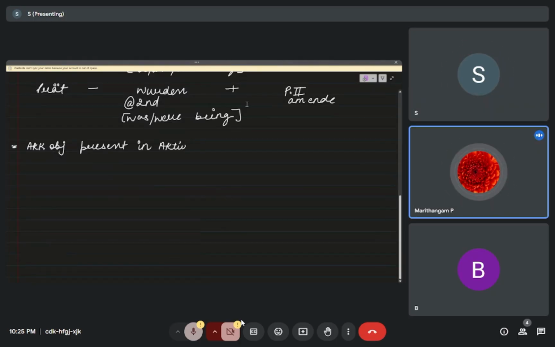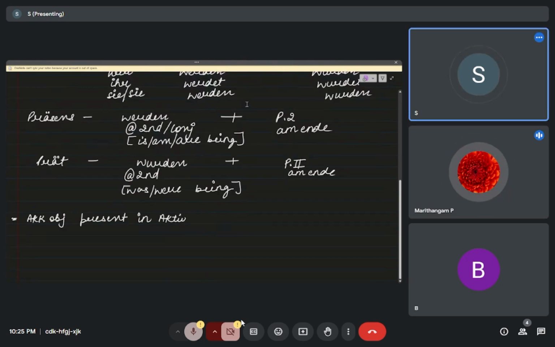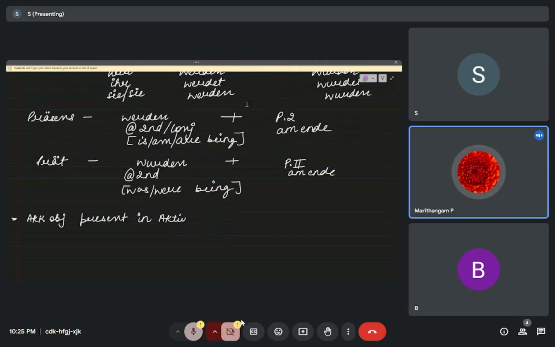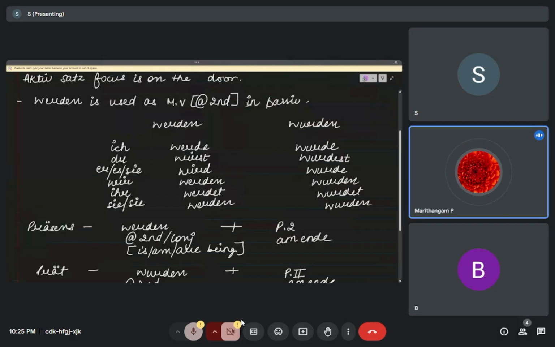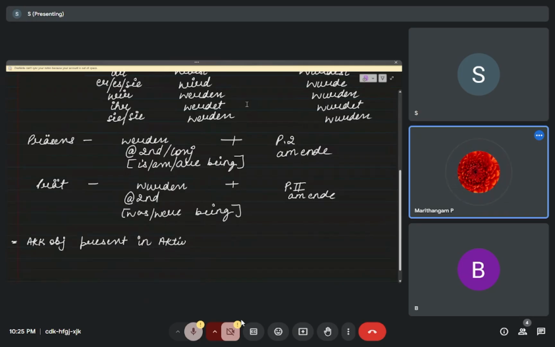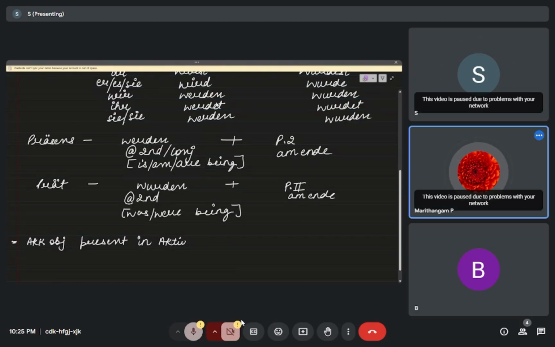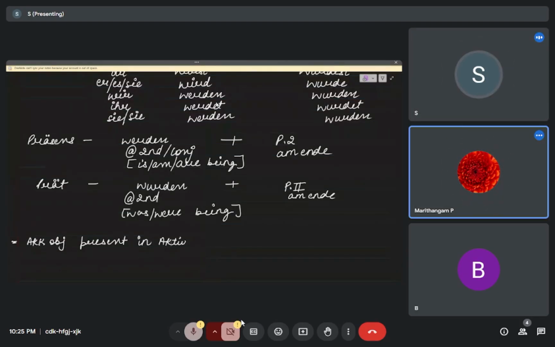Now, this passive sentence, we are doing this grammar topic, passive sentence and active sentence. Passive focuses on the action, active focuses on the person who is doing it. Now, this werden and wurden: werden is present, wurden is Präteritum. But where this rule applies, I couldn't make out.